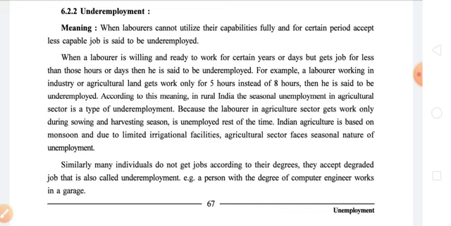As we all know, out of our total population, the majority is even today residing in rural areas and their main occupation is agriculture. We will be discussing this in detail when we learn chapter number 8, the agricultural sector, in this economics textbook.